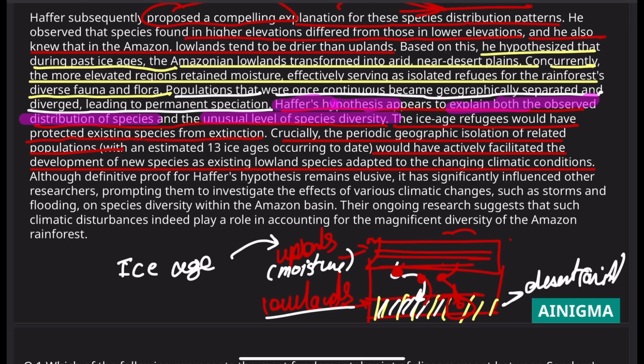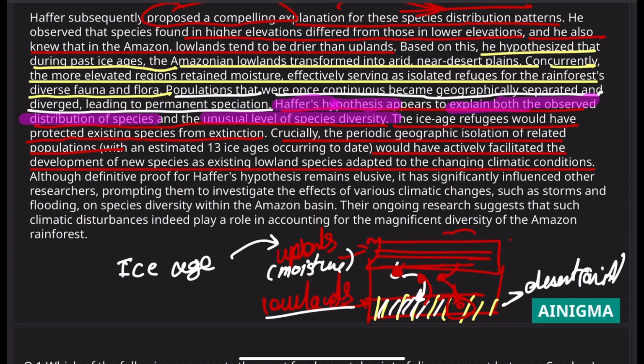In the lowland itself, because the environment became drier, the species were forced to adapt, because if they did not adapt they would go extinct. So species adapted to that environment, and that led to speciation as well. So these species also got converted into a new species. That's the hypothesis that Haffer is saying.